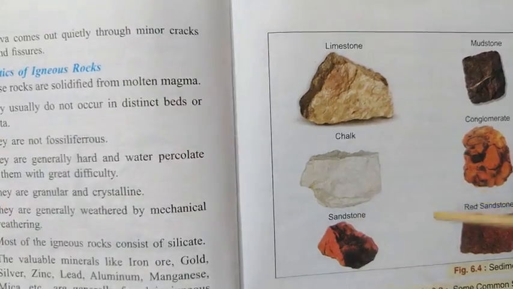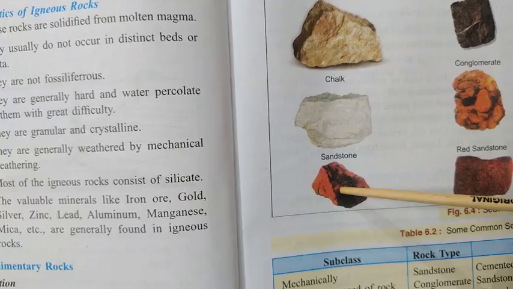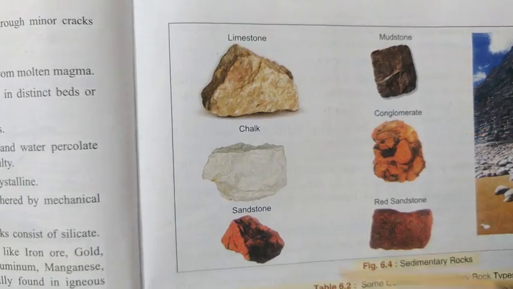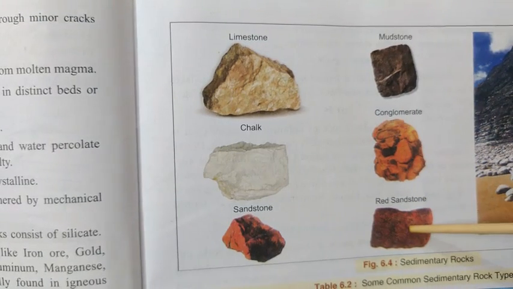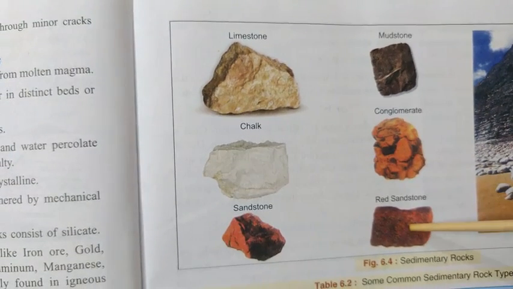Another one is sandstone. What is sandstone? When sand goes through the process of lithification, it solidifies and forms sandstone. Some examples I have shown you here. In the same way, red sand gets solidified and forms very hard rock, called red sandstone.